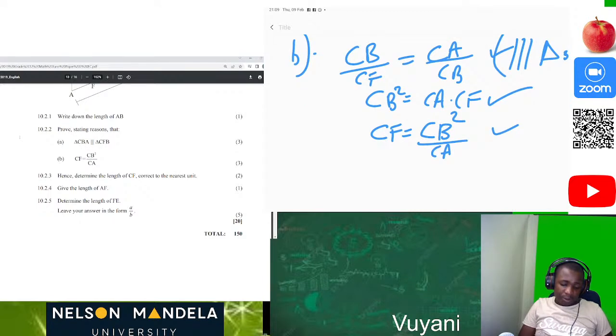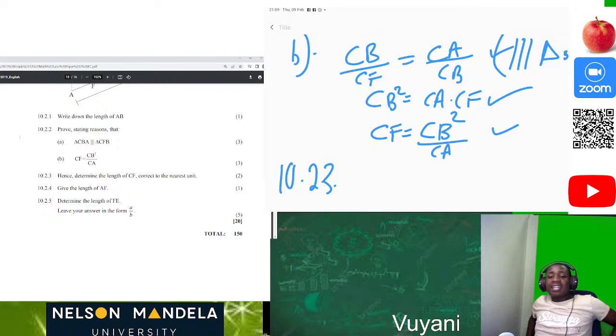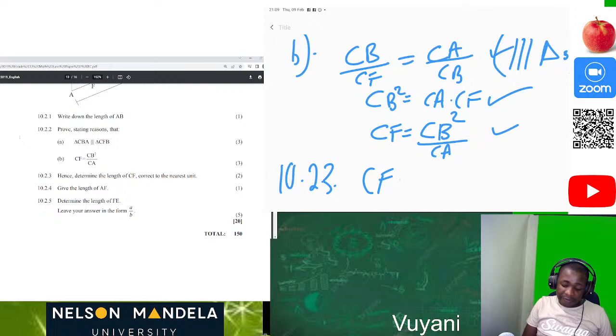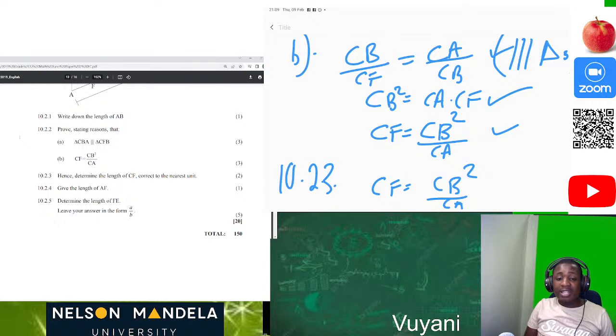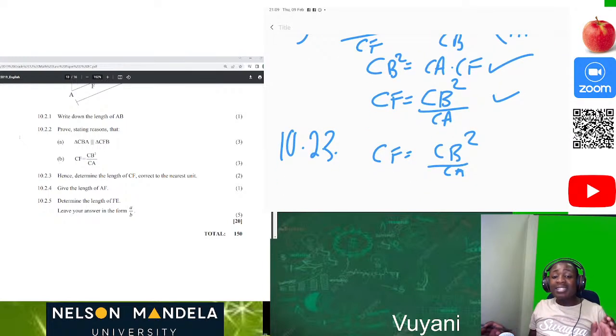Okay, now on 10.2.3, hence determine the length of CF. Wow, this is easy. CF, we have already found it from above, that CF is equal to CB squared over CA. That's why they started by saying hence. The moment they say hence, don't worry about looking at different sides, different angles, which means use what you have calculated above.